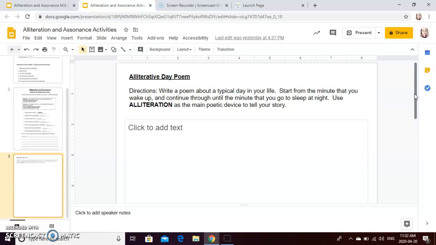The poem should be at least 5 lines minimum. So just keep that in mind as you're writing. It doesn't have to be super long, but at least 5 lines. So that's your assignment for today, using alliteration and assonance.